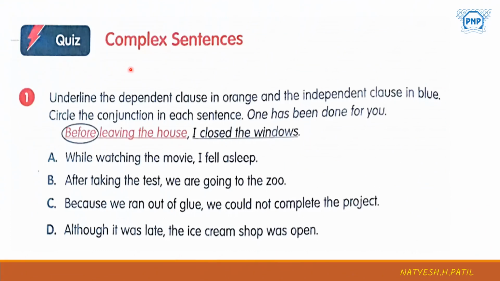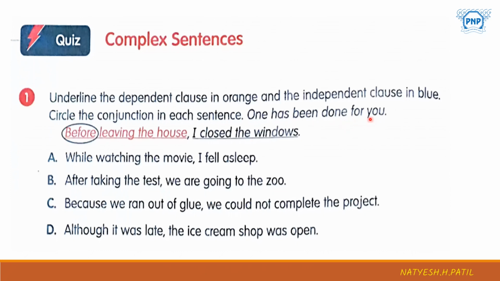Last section, practice section, quiz section. Complex sentences. Underline the dependent clause in orange and the independent clause in blue. You have to use an orange pen or sketch pen to underline the dependent clause, and the independent clause in blue. Circle the conjunction in each sentence.